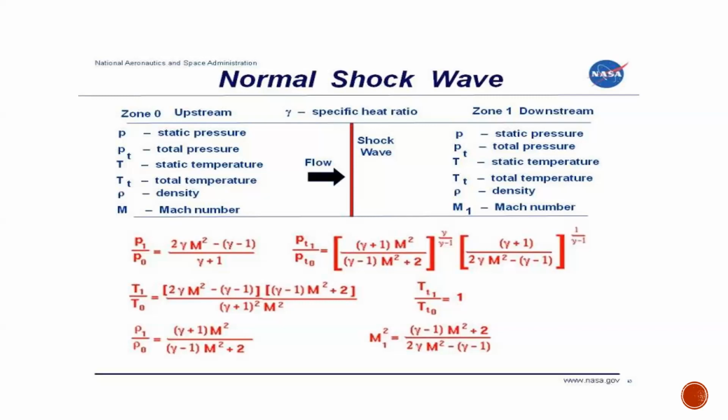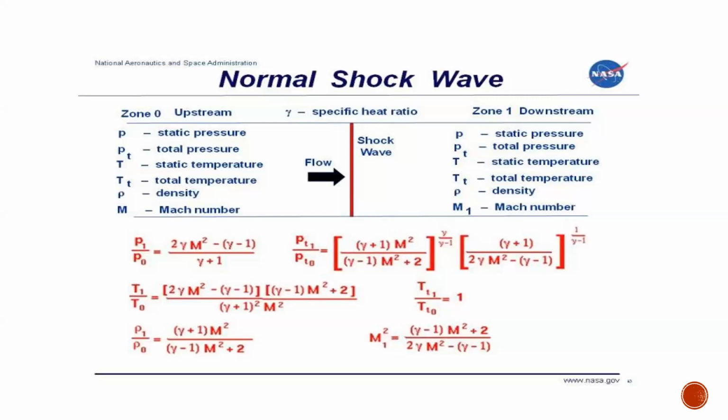So the flow across the normal shock wave is defined as an adiabatic flow, not an isentropic flow. As we all know, the total temperature remains constant across the normal shock wave. The density increases because of these equations of motion, and the Mach number decreases.